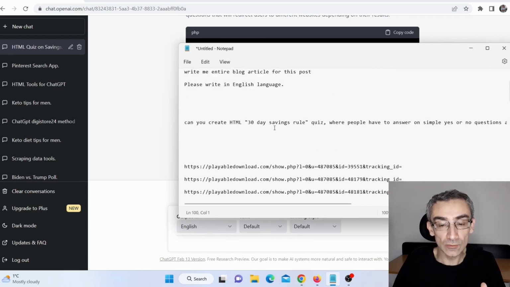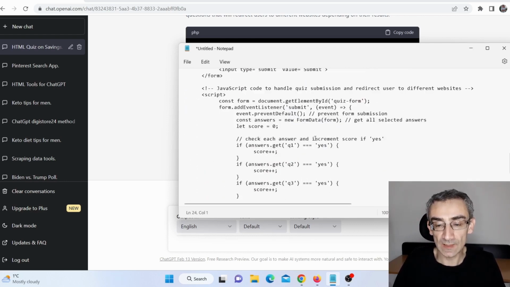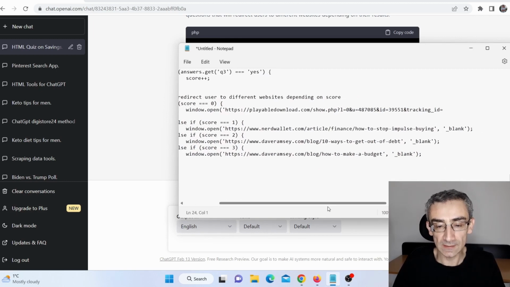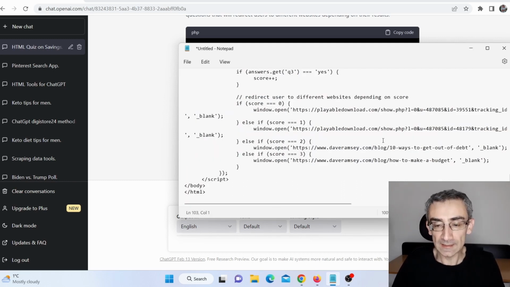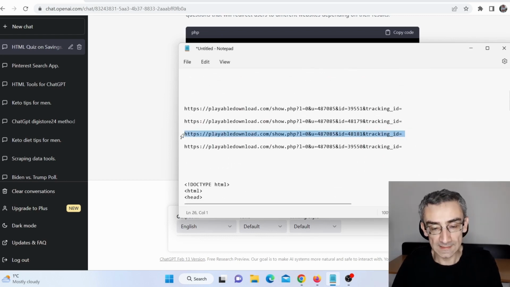So I need to go back here and copy and paste this one as well. Again, I will move this slider, and I'm going to replace this link here as well. Same thing, like I said, we need to replace all 4 of these links.